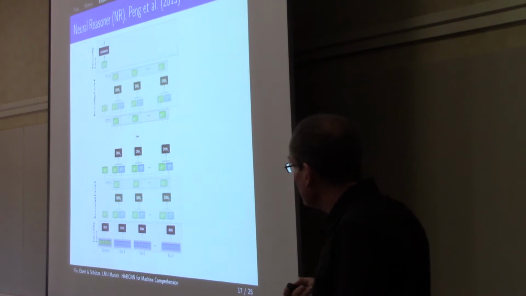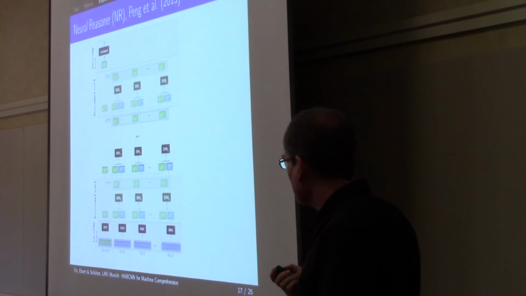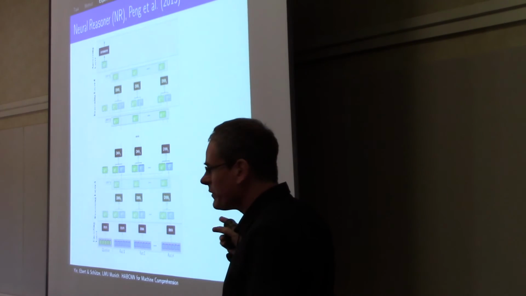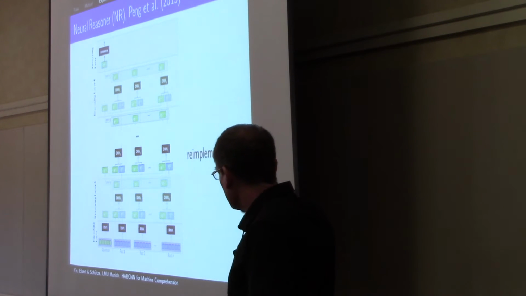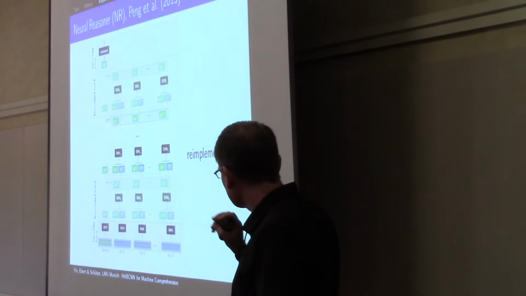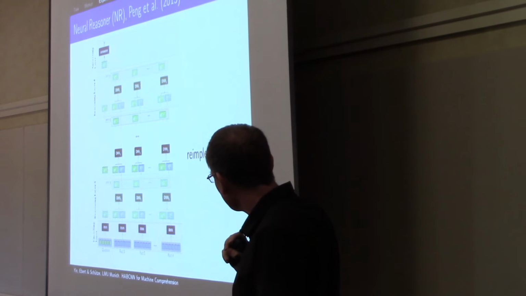We also compare to 2 important papers from the literature, the Neural Reasoner by Peng et al. I don't have time to explain that in detail, but it's a re-implementation, so please take our numbers with a grain of salt. It's not supposed to say anything negative about this great work.